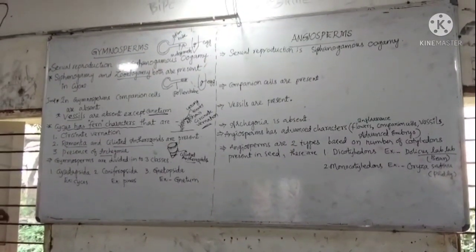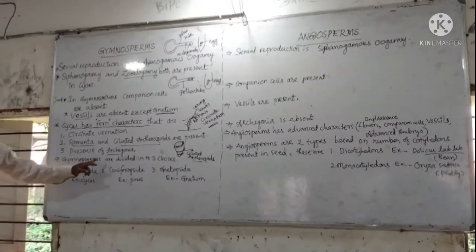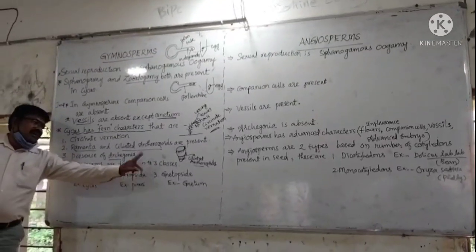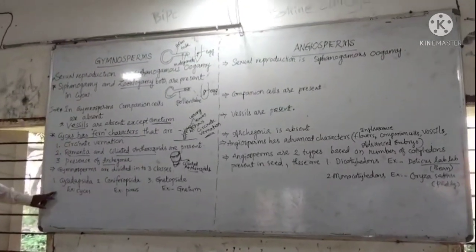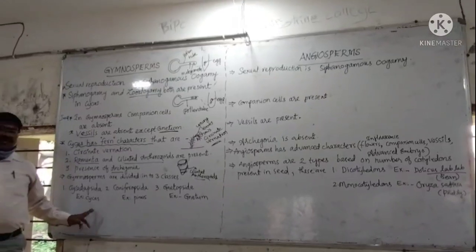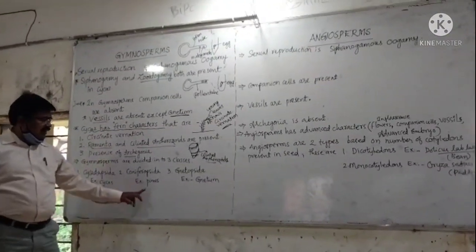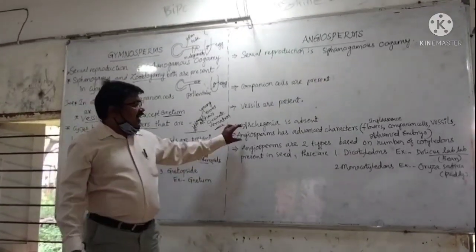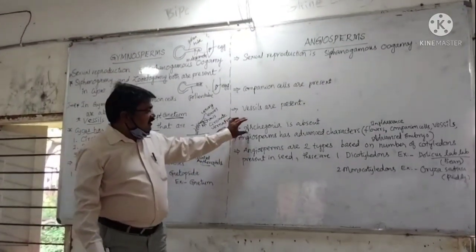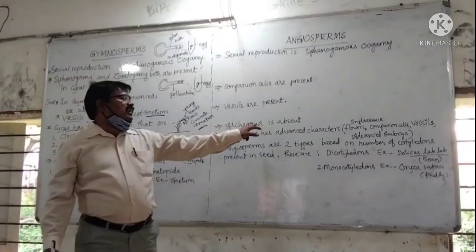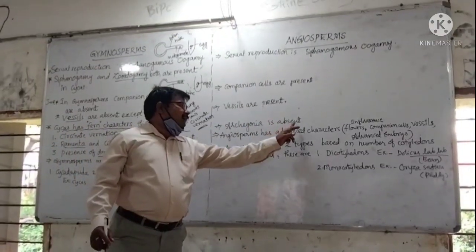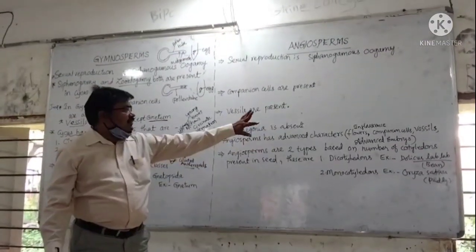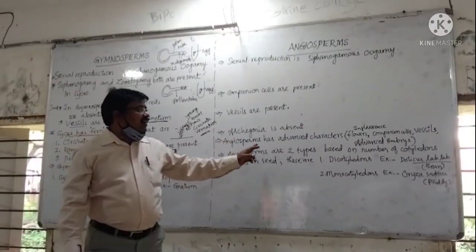The gymnosperms are divided into three classes. One is Cycadopsida, example Cycas. Coniferopsida, example Pinus. Gnetopsida, example Gnetum. In angiosperms, archegonia are always absent.